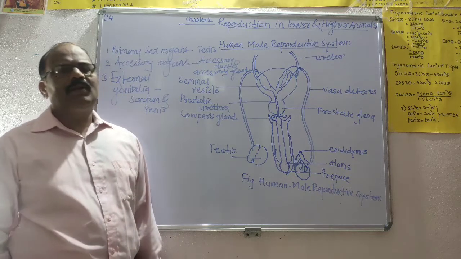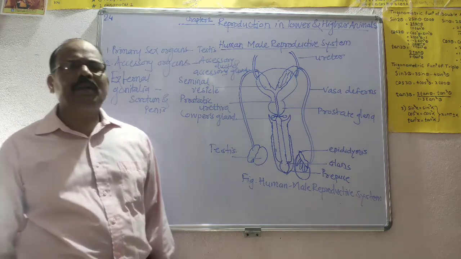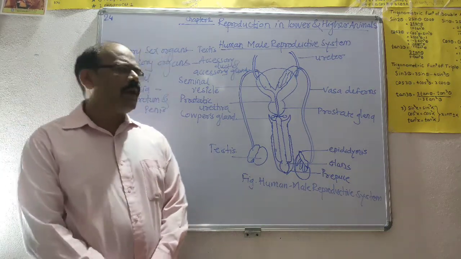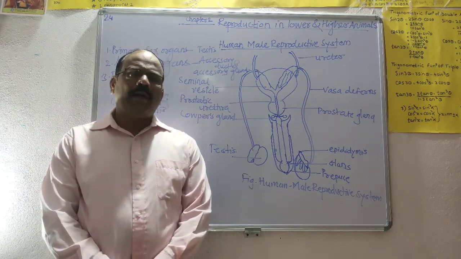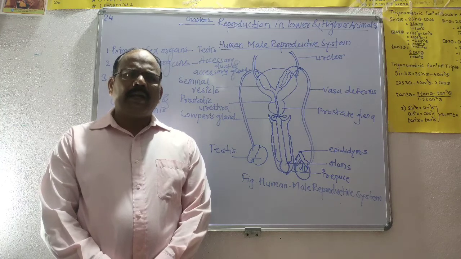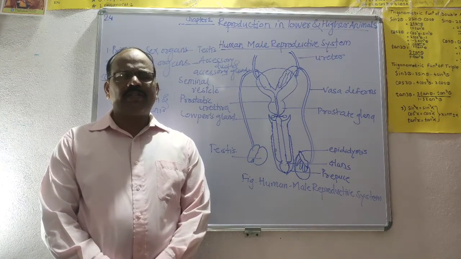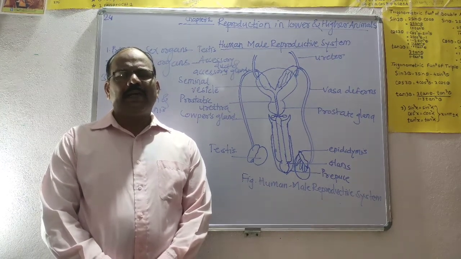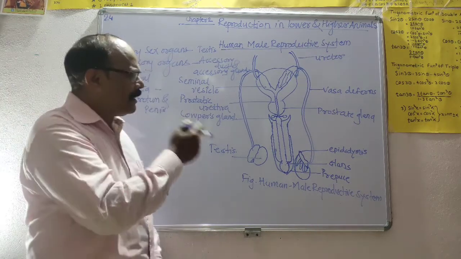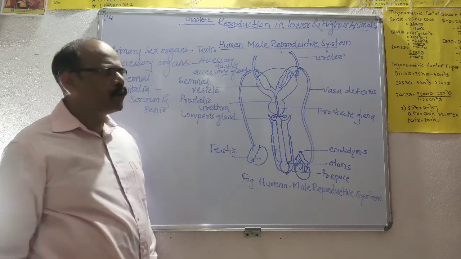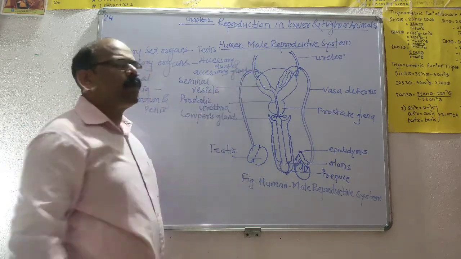Today we learn about the human reproductive system, particularly the human male reproductive system. In human beings, sexual reproduction takes place. This is the rough figure related to the human male reproductive system.